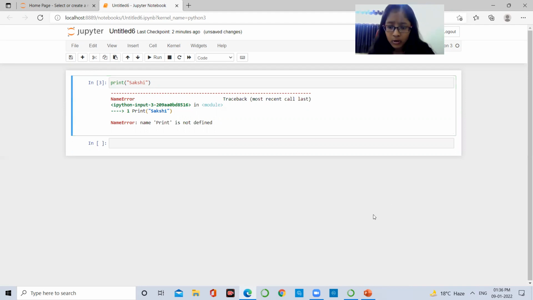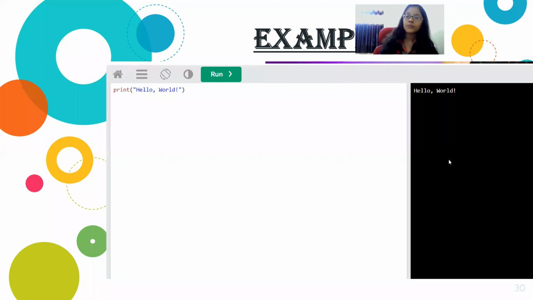Well, in the web also we can do this. Now, if you all want to see a web example, I have taken this one from the web only. I have written this, and now indentation means the gaps.